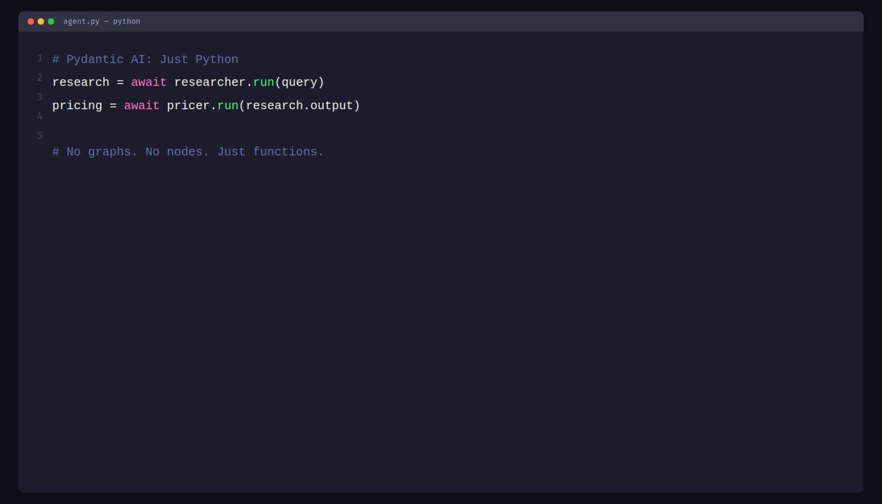You don't need edge definitions. You don't need a visual builder. Python's control flow, if statements, for loops, function calls, async await, is more expressive than any graph DSL, and it's debuggable with a normal debugger.